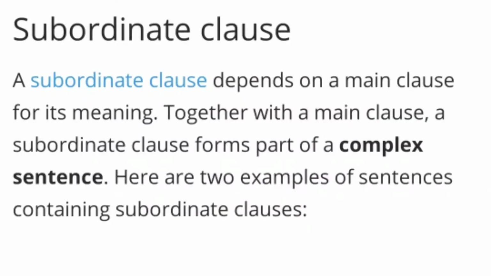As we have already learnt about the independent clause, that is also called the main clause or the principal clause. These are the different names of the independent clause. Now let us know about the subordinate clause. As is reflected by the name itself, a subordinate clause depends on a main clause for its meaning. Together with the main clause, a subordinate clause forms part of a complex sentence. Here are two examples of sentences containing subordinate clauses.